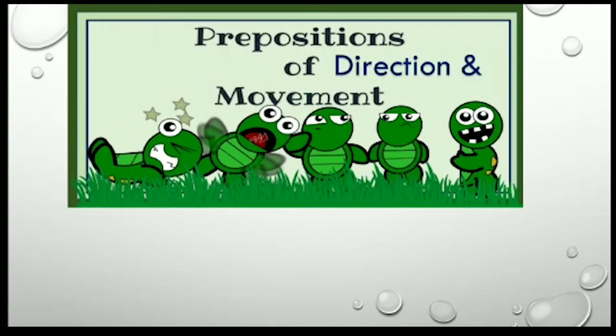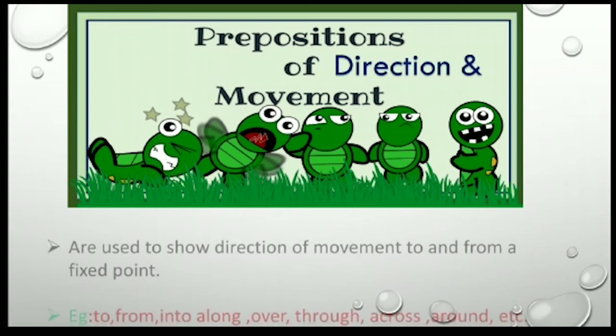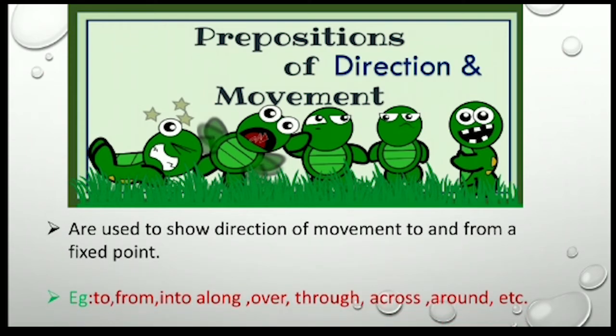Now, prepositions of direction and movement. These are used to show direction of movement to and from a fixed position. Examples: to, from, into, along, over, through, across, around, etc. These all are prepositions of direction or movement.